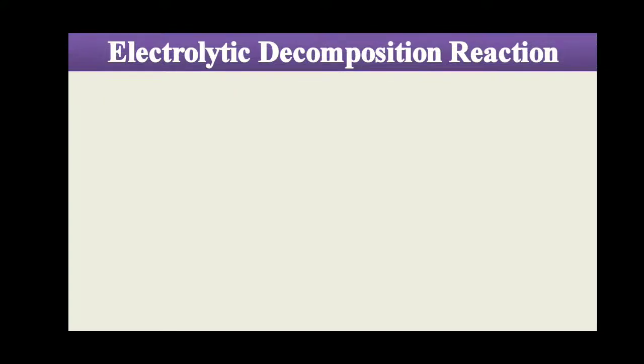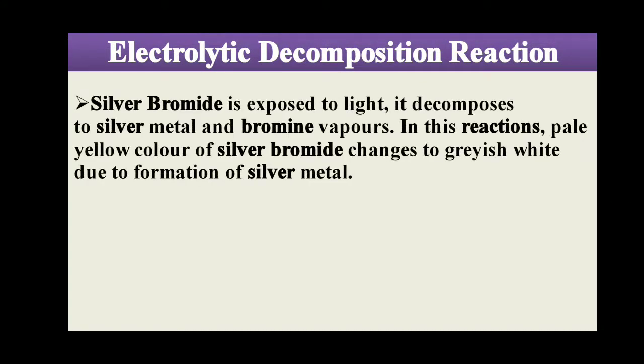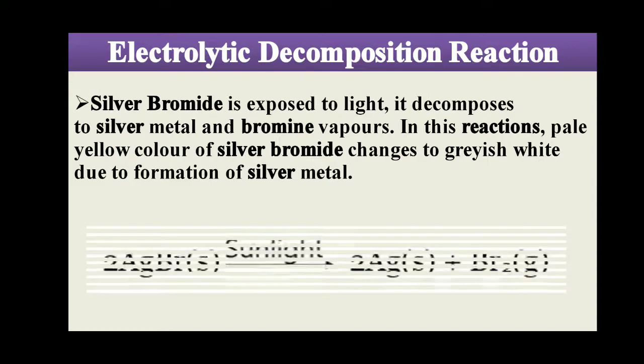Now the second example, silver bromide. This is similar to the previous one. When silver bromide is exposed to light, it decomposes to silver metal and bromine vapor, in gaseous form. In these reactions, the pale yellow color of silver bromide changes to grayish white due to the formation of silver metal.